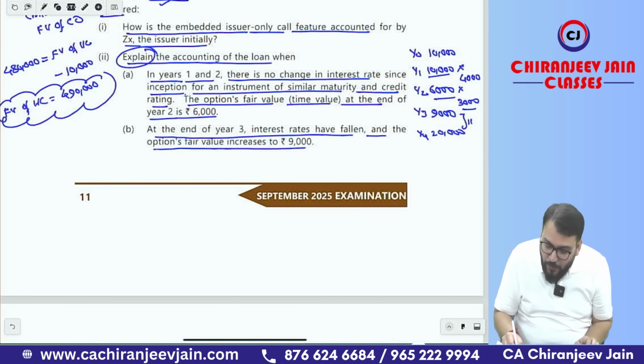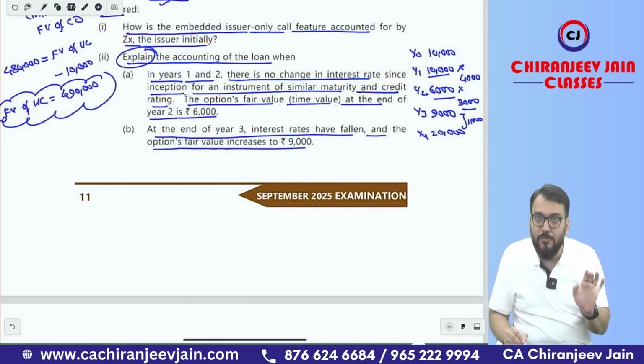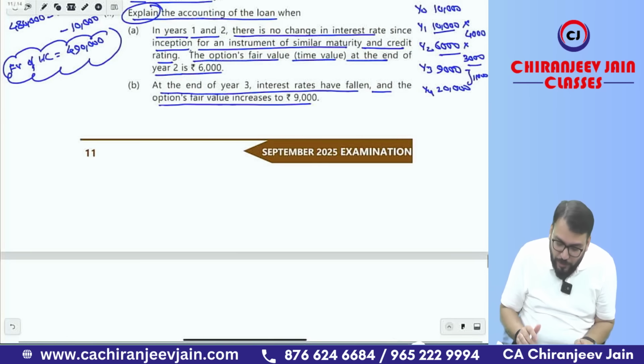Then again there is a gain of what? 11,000. What journal entry will we do? Derivative financial asset account debit 11,000 to gain 11,000, transferred to the profit and loss account. So now the derivative financial asset will become 20,000, and at the end of the fourth year we'll do the repayment journal entry.